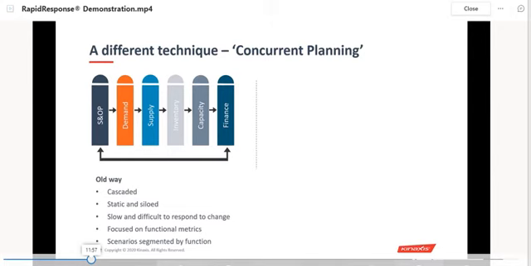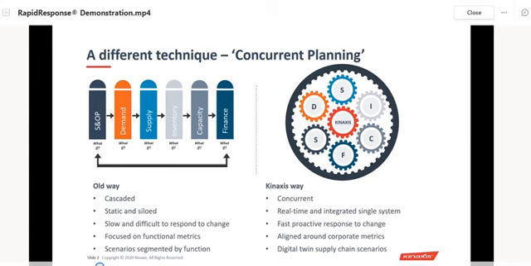Kinaxis is reinventing planning by delivering the agility you need to make fast, confident decisions in an unpredictable environment. It combines human intelligence with AI and unique concurrent planning techniques, so you can plan better, live better, and change awards. That's why we are using Kinaxis.